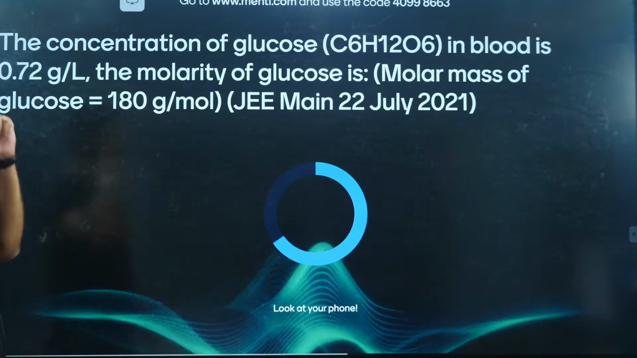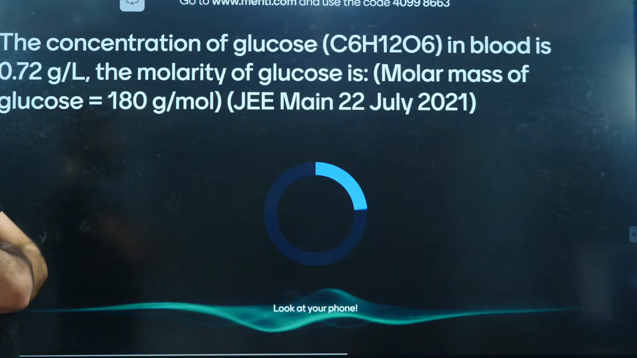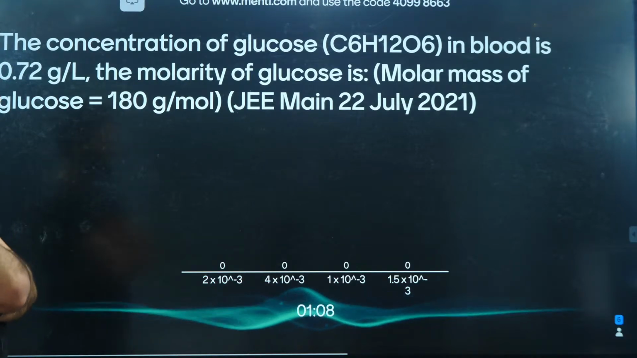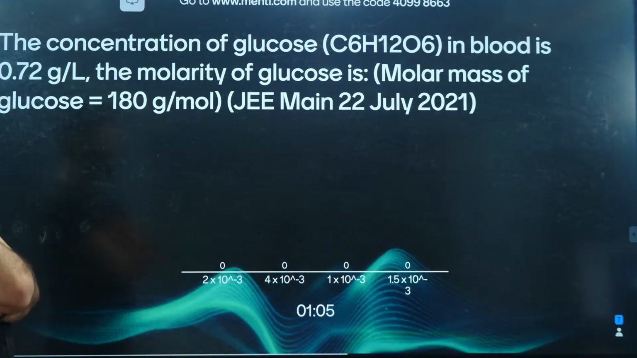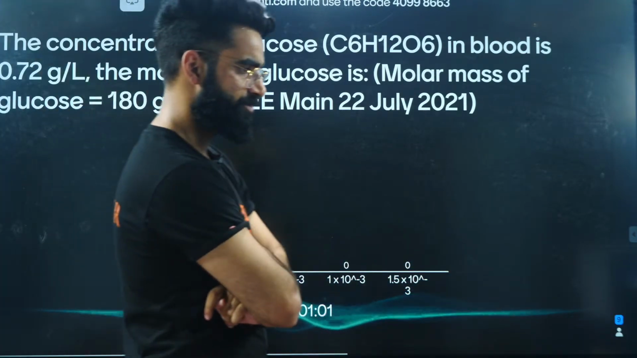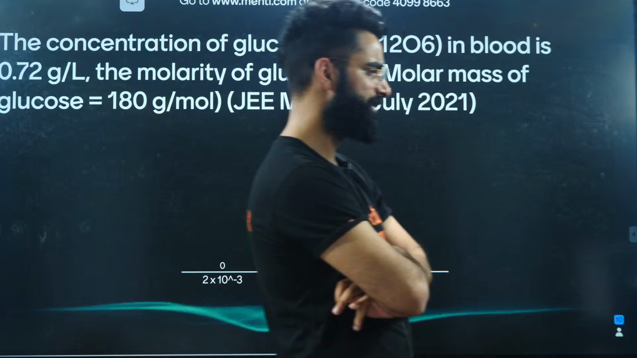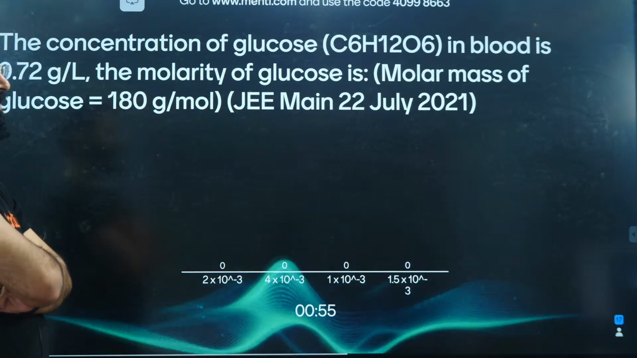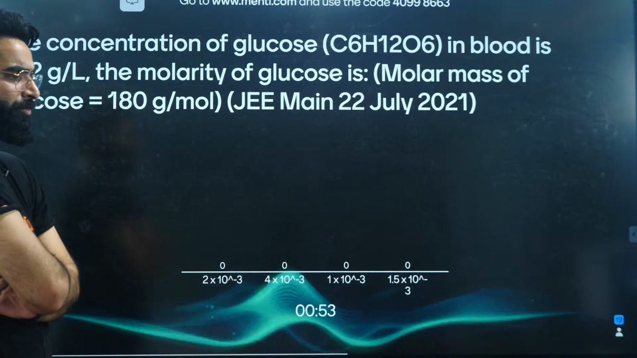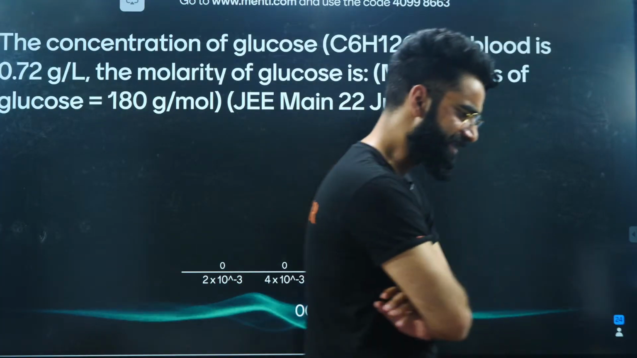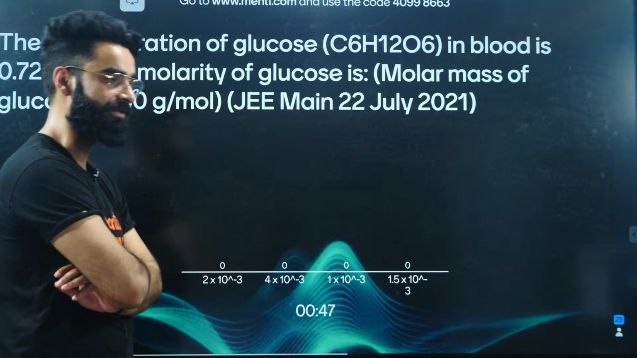Okay, this is the question on your screen. The concentration of glucose in blood is 0.72 grams per liter. The molarity of the glucose will be? It is mentioned in the question that there are 0.72 grams of glucose present in 1 liter of solution. You need to calculate the molarity of the solution. This question was asked this year in JEE Mains, in the July attempt.